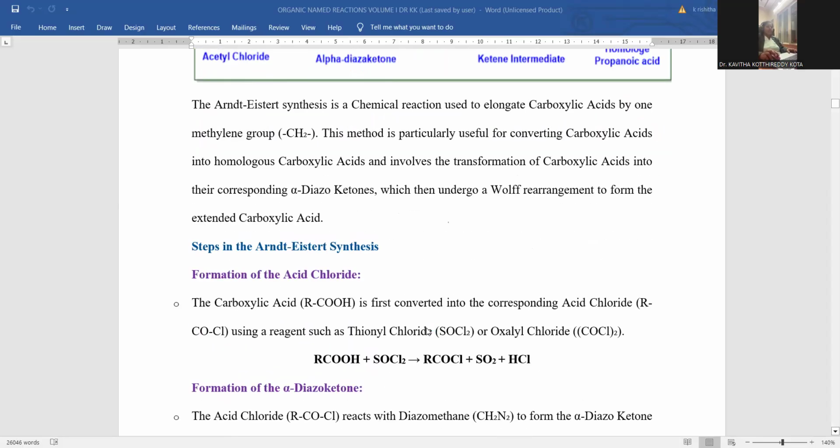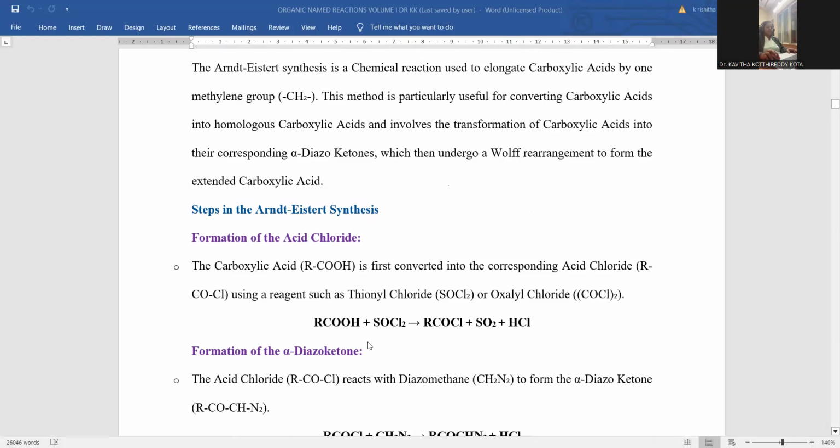If you want to observe the entire mechanism for the reaction, first of all, we need to go for the halogenation of carboxylic acid, so that the acid derivative acid chloride will be originated. In order to do this, carboxylic acid is reacted with thionyl chloride, so that the acid is turned into acid chloride, and the byproducts will be sulfur dioxide and hydrochloric acid. This is step number one, acid to acid chloride formation, that you can accomplish.